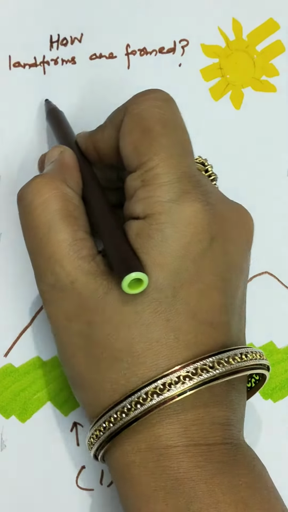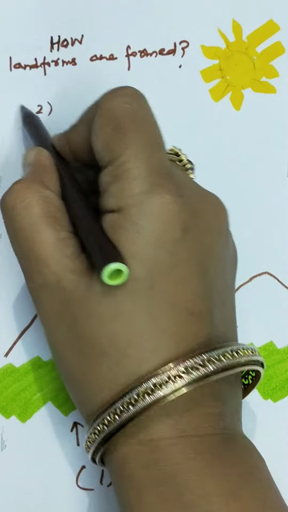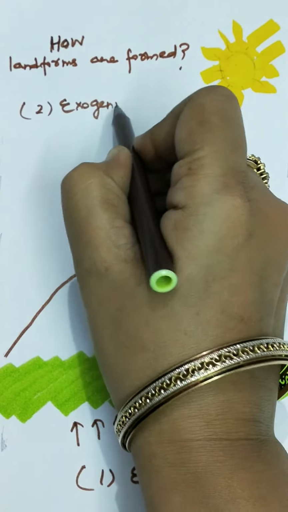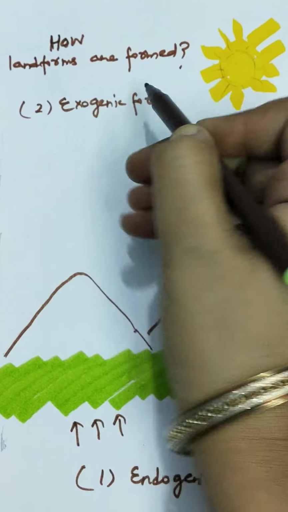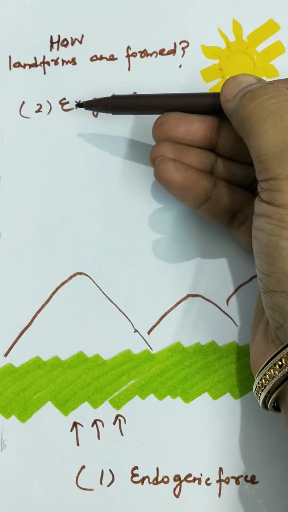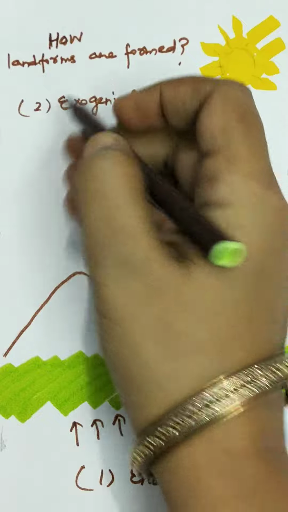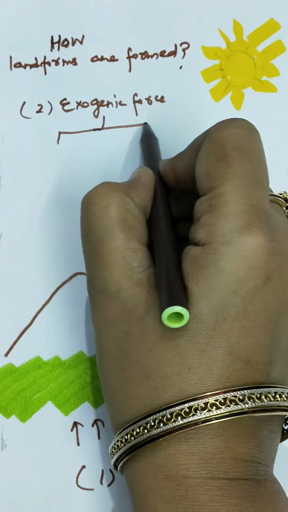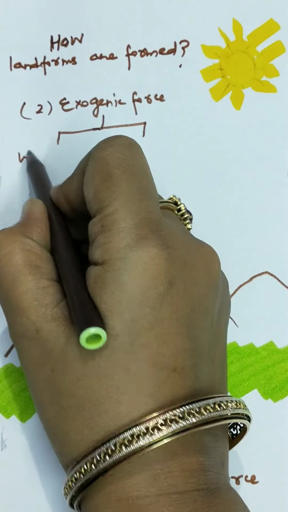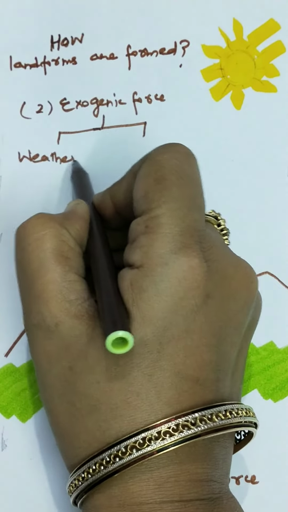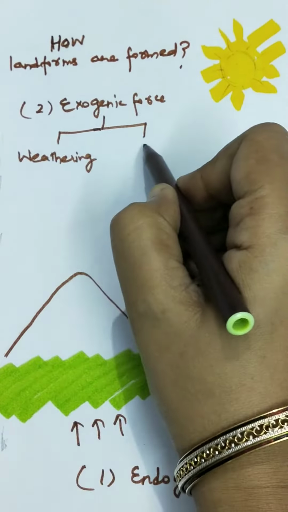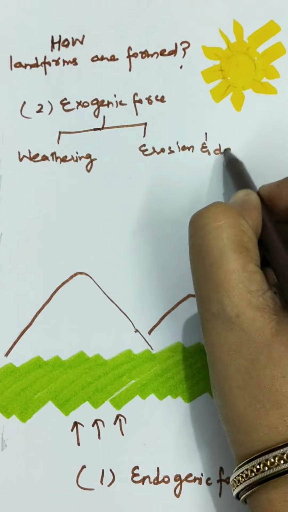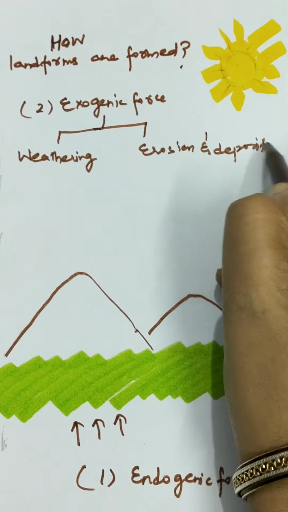Another force which is acting on these landforms is the exogenic force. This force works outside the surface of the earth. The exogenic force works in two stages. First weathering takes place, then second, erosion and deposition take place.